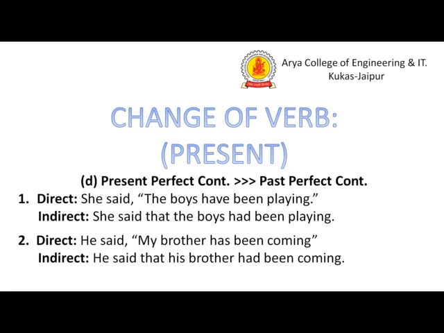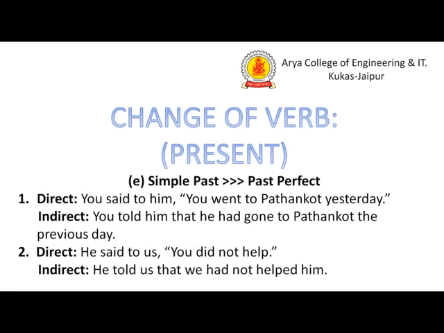Now the present perfect continuous is converted to past perfect continuous. Here the example we have with us: she said, the boys have been playing. So in indirect speech: she said that the boys had been playing. And now one more direct example we have: he said, my brother has been coming. So he said that his brother had been coming.